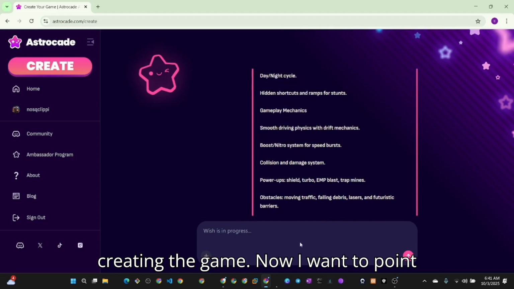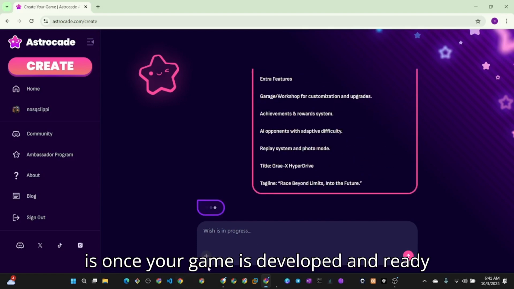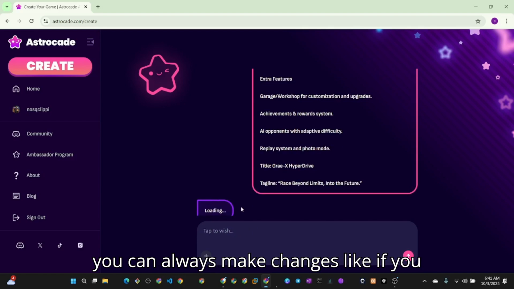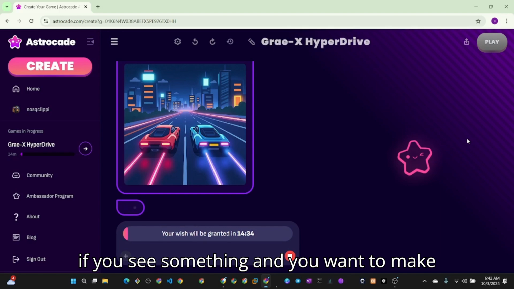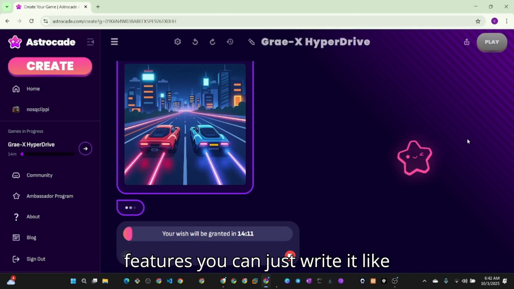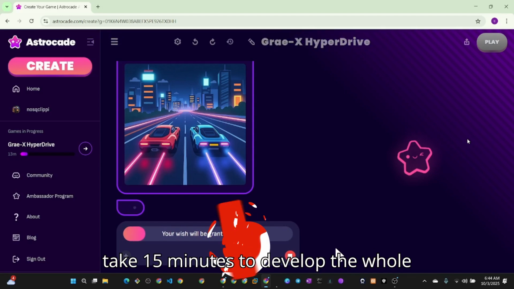Now I want to point this out. What is beautiful about this AI is once your game is developed and ready, you can always make changes. If you see something and you want to make a change or add some other features, you can just write it like talking to an AI. Now it's going to take 15 minutes to develop the whole game.